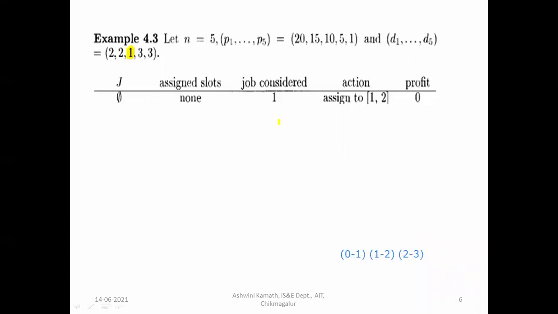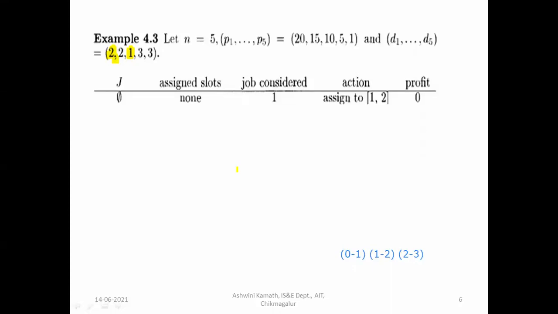Okay, this is the first unit. It has only 1 unit, so in the first slot itself, we have to execute. For job 1, we have 2 slots. We have time 2. I can execute in 0 to 1 or I can execute in 1 to 2. Time 2 here, 2 units we have for job 1.